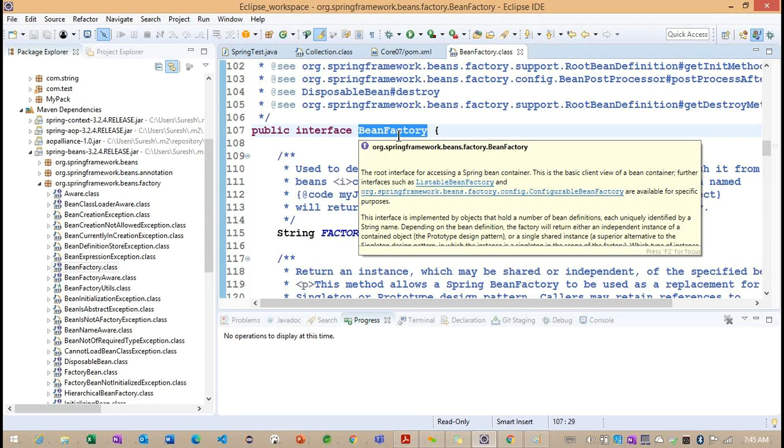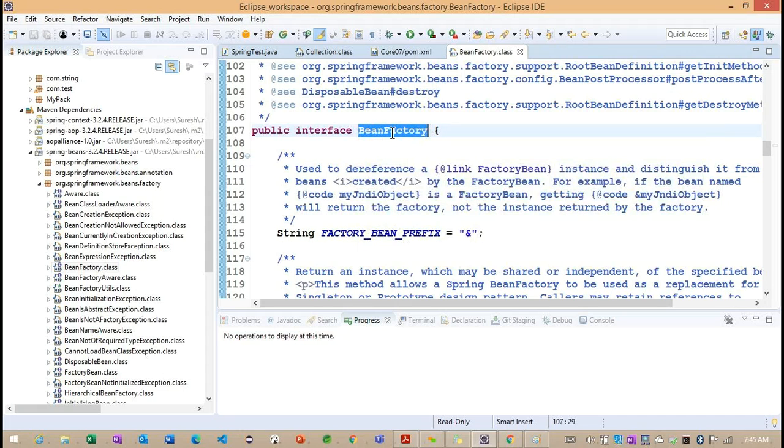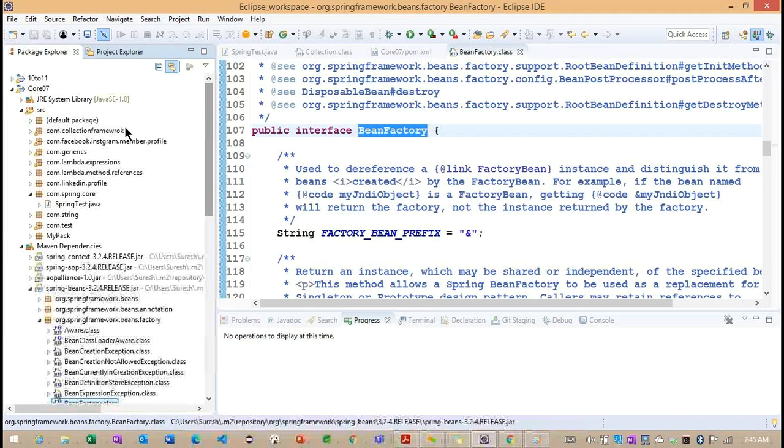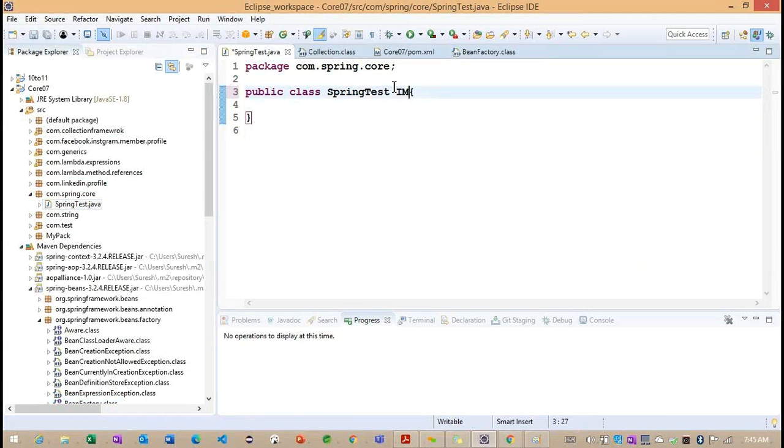So if I want to create an object of this BeanFactory, what can we do? Either we can implement this particular BeanFactory. For example, how can we implement it? Inside this particular Spring test class, I'm trying to implement it.